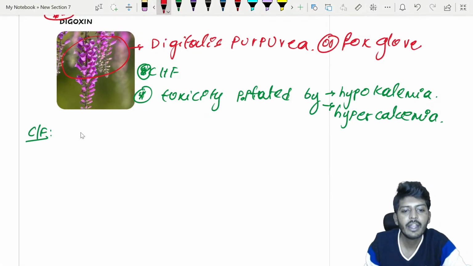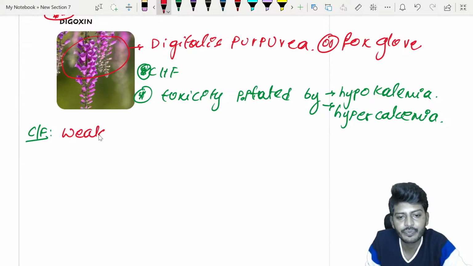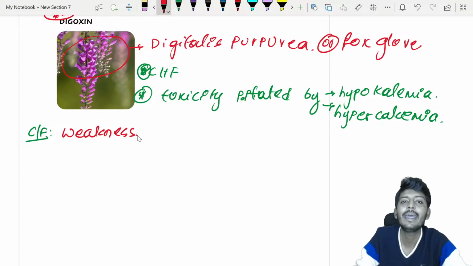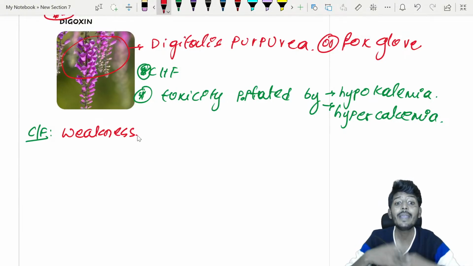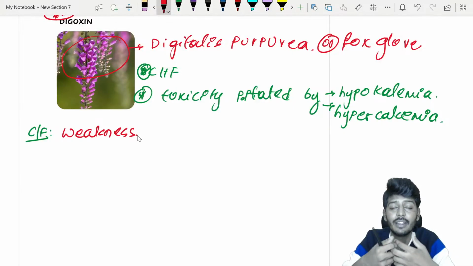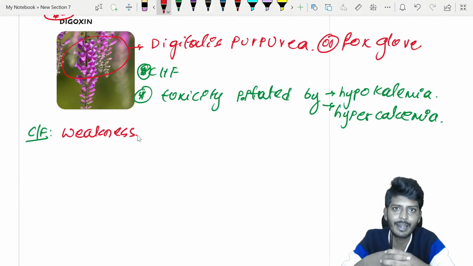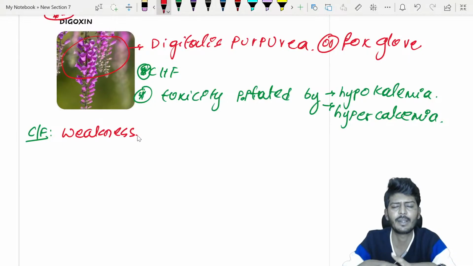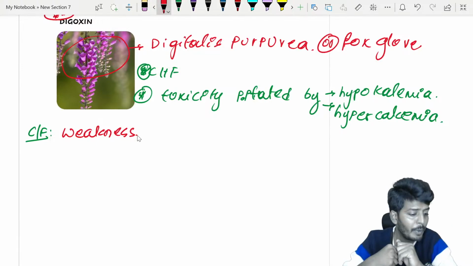Most importantly, you need to remember the patient will have muscle weakness. Why muscle weakness? Because digoxin is in love with your skeletal muscle. It loves to bind with the skeletal muscle. If you give digoxin, inside the body it will go more towards the skeletal muscle. So weakness will become very prominent.